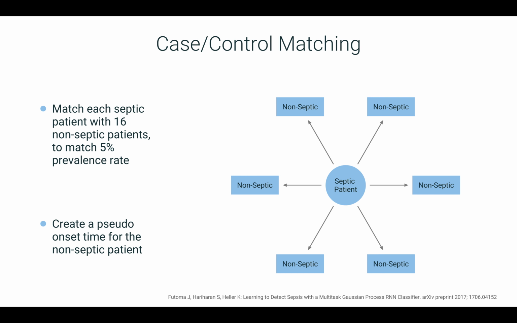In our case, we matched each septic patient with 16 non-septic patients. For example, if a septic patient's onset time occurred 25% of the way through admission, we labeled the matched 16 non-septic patients 25% of the way through their admission time also.